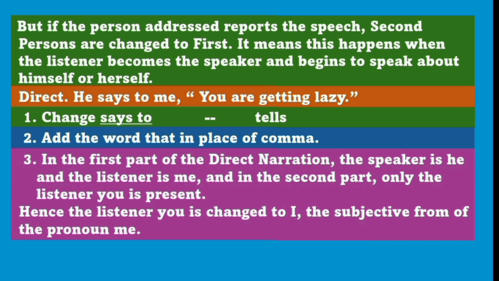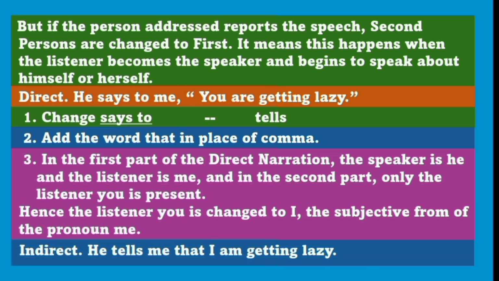So the pronoun you, which stands for the listener, changes to I, the subjective form of the pronoun used for me, as the listener present in the first part of the direct narration is me. Hence, the indirect narration of this is he tells me that I am getting lazy.